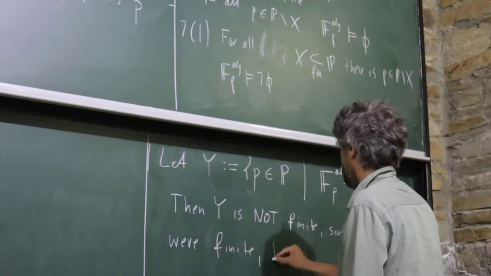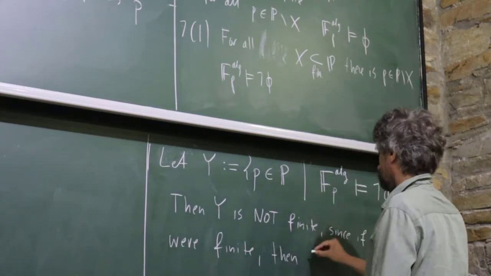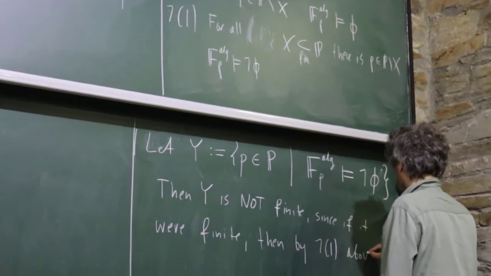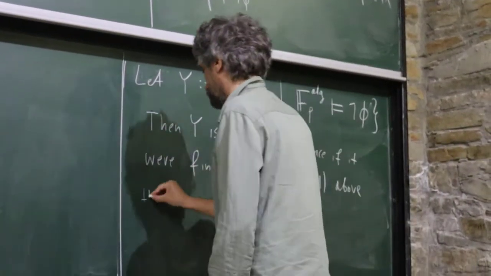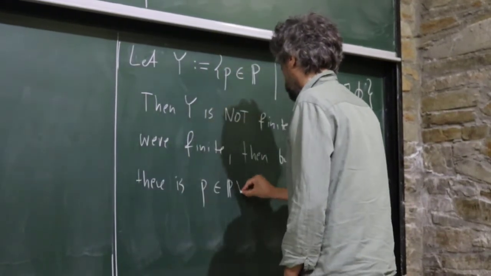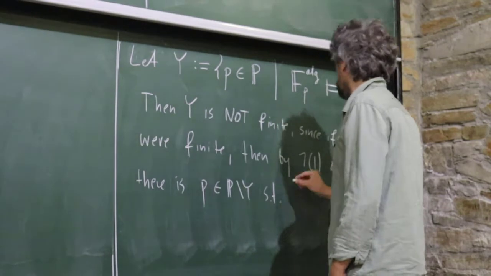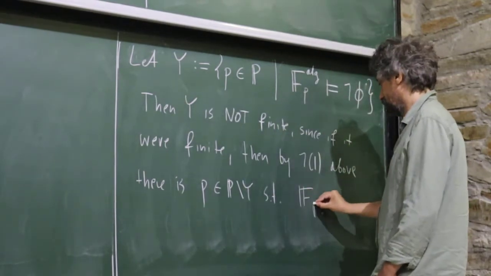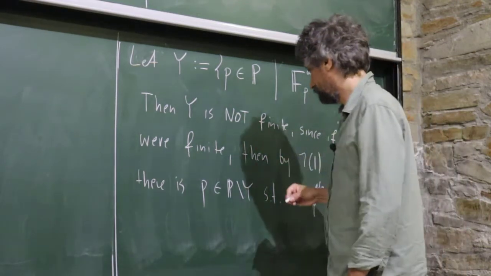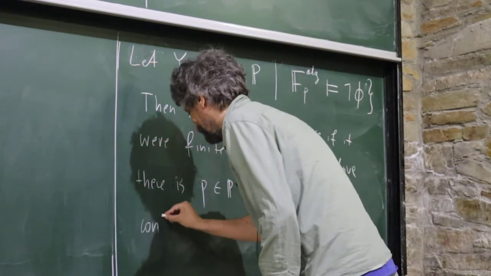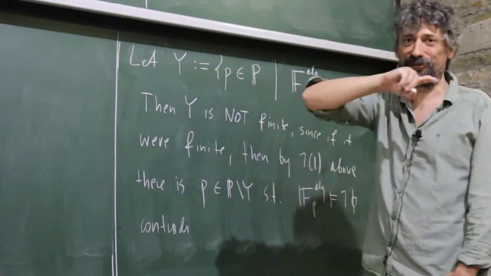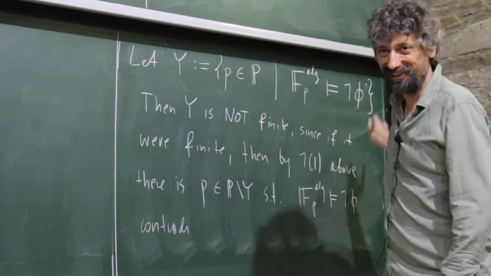Finite, then by above there is P, contradicting the definition of Y, because Y consisted of all of these P such that.